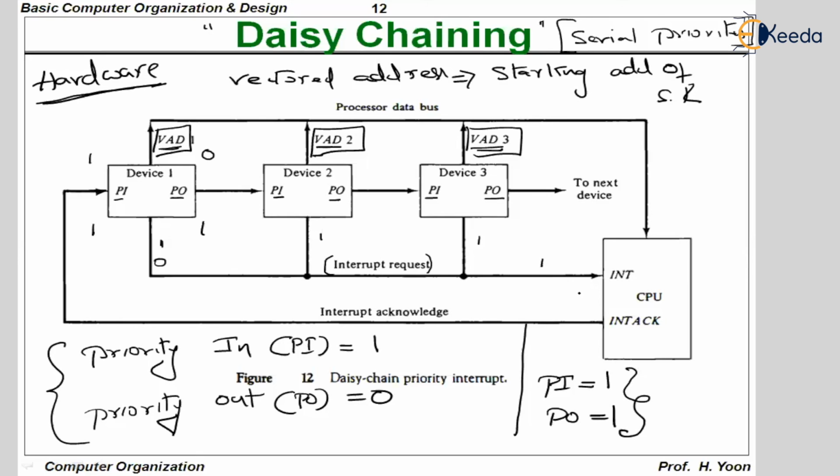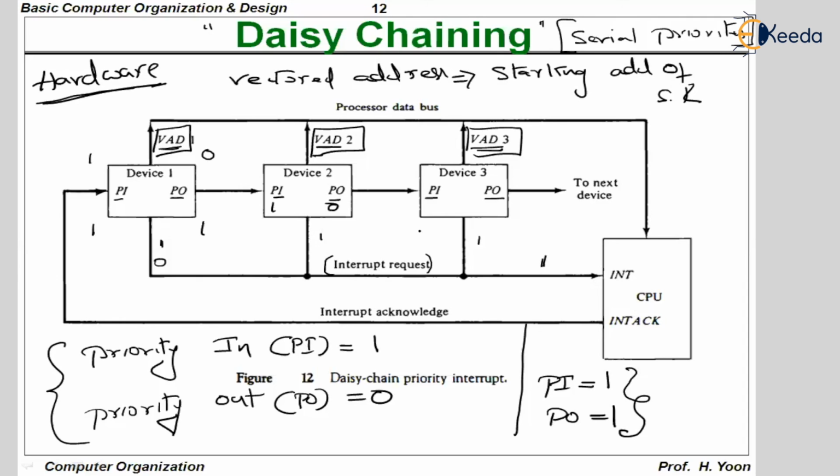The next thing is the CPU will come here as the interrupt request is still 1. Interrupt acknowledge will be sent to the first device, but the first device is not interrupting. The first device allowed the CPU to go out because PI and PO both are equal to 1. So the CPU comes here, but finds out PI and PO of the second device are equal to 1 and 0, which means that this is the device right now interrupting. Taking this vectored address, the CPU will be able to service it.